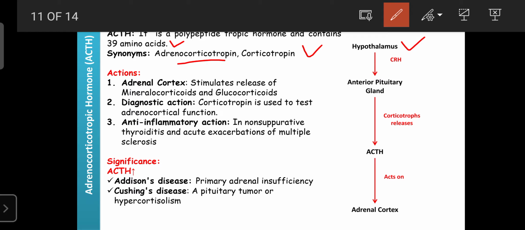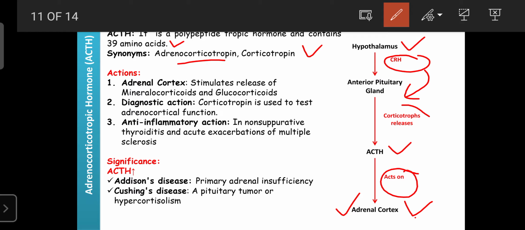Regarding the release of ACTH, that is also decided by the hypothalamus. The hypothalamus releases CRH, the corticotropin releasing hormone. That factor reaches the anterior pituitary gland, to the corticotrope cells. Then the corticotrope cells release the ACTH. This ACTH acts on the adrenal cortex and is involved in the release of mineralocorticoids and glucocorticoids. It means ACTH is required to regulate the functions of the adrenal cortex or adrenal glands.